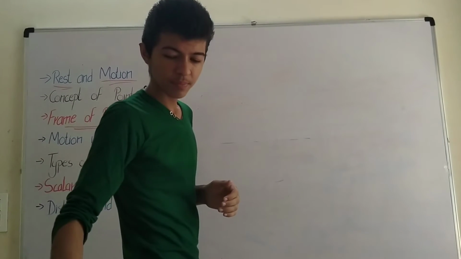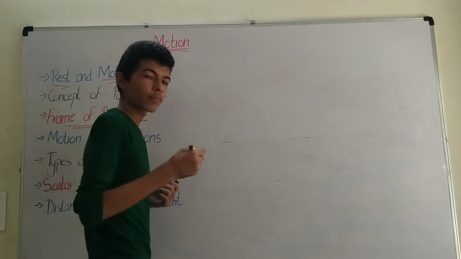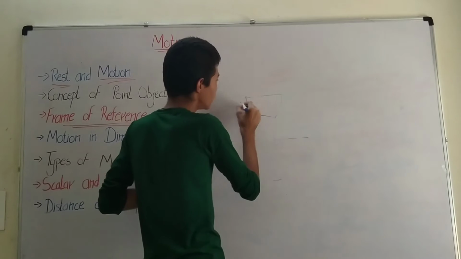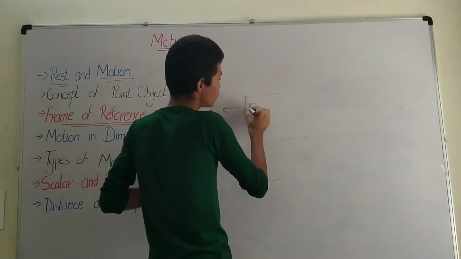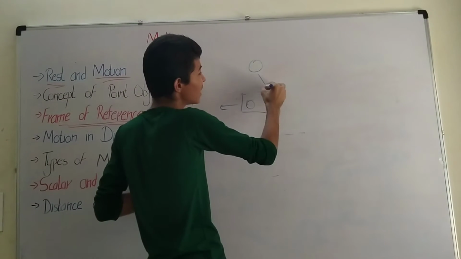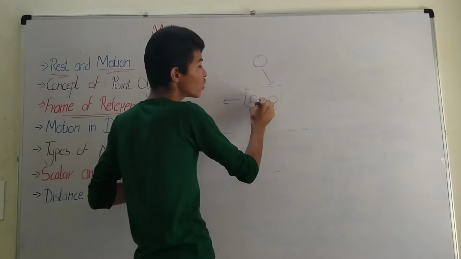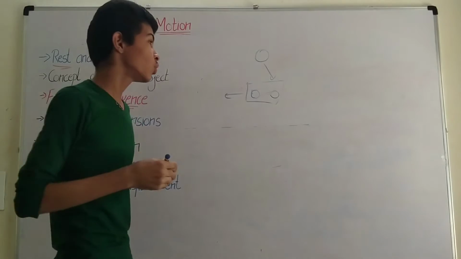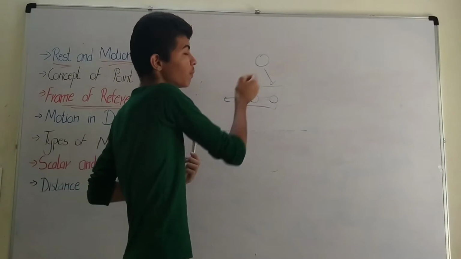Let's take this body which is moving, and here it is you and this is your friend, and there is one more person sitting. He is saying that he is moving, but the distance is not changing between you and your friend. So you would say it is at rest and he would say it is in motion.